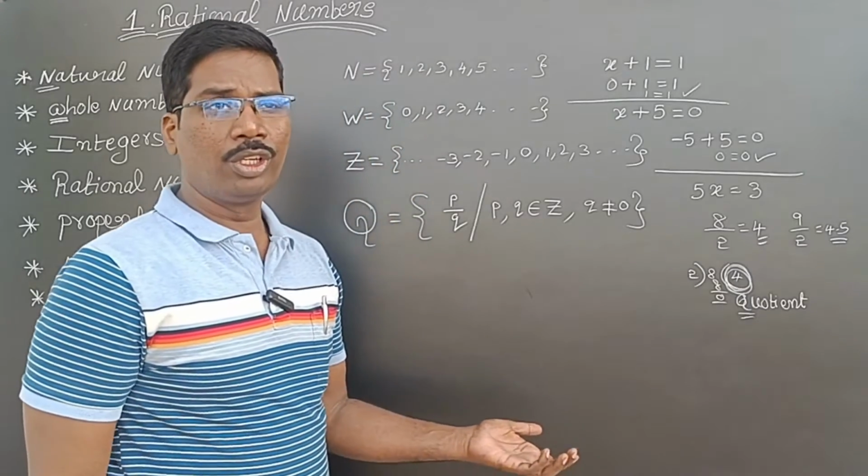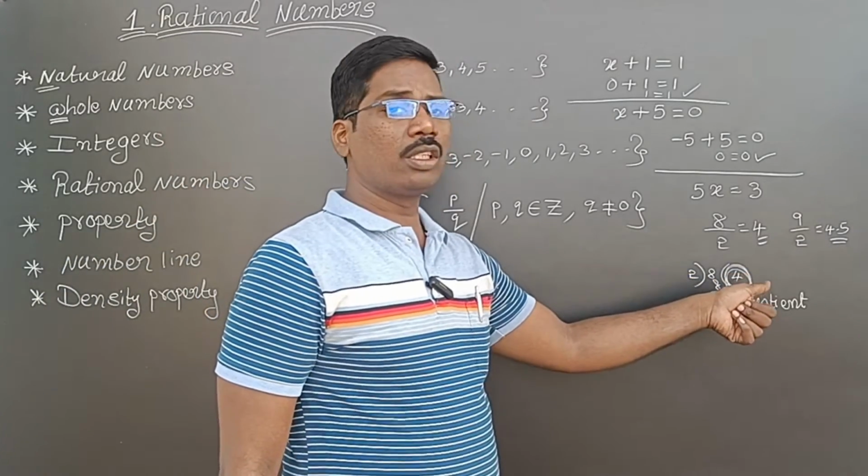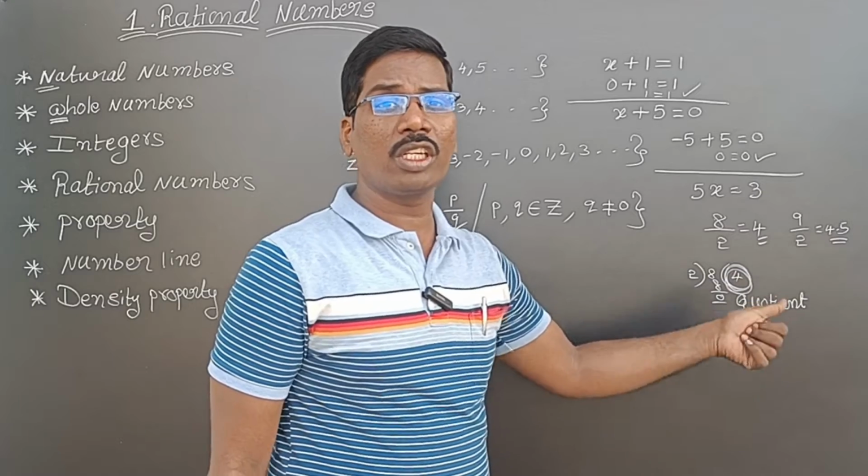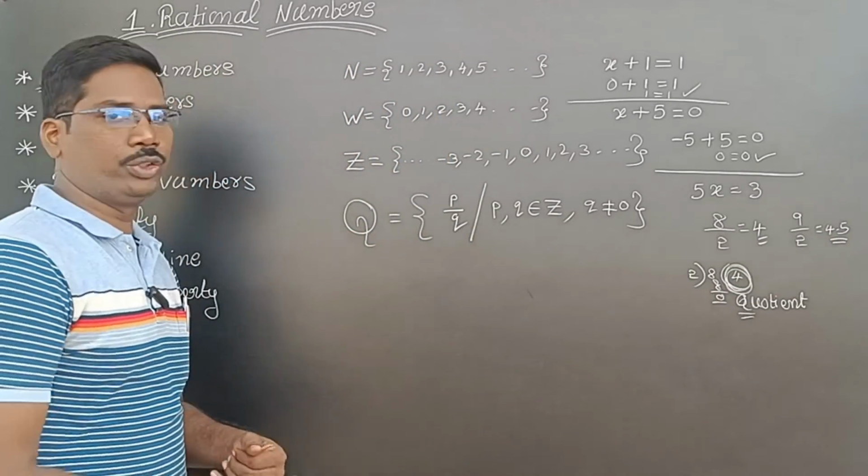That is the answer, 4.5. So 4.5 is the answer. That is nothing but the quotient. The quotient's starting letter is Q, and that's what we denote with Q.